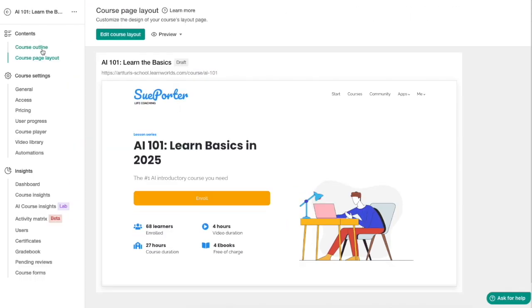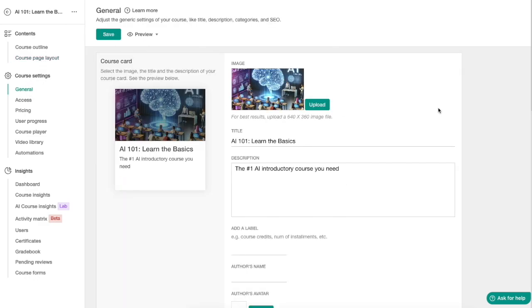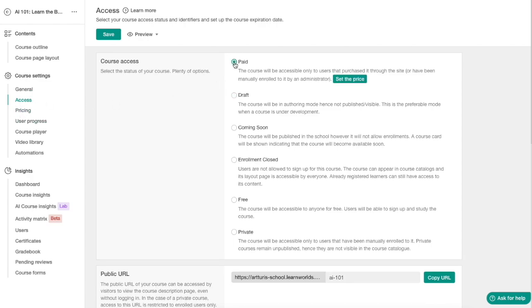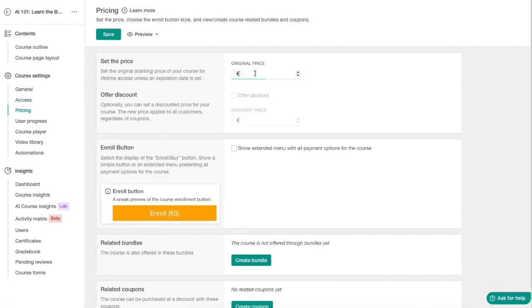And now we've only considered the course outline and the course landing page layout. And then we can go to these general settings. You can change the things around that you initially thought were a good idea for your course name and title. You can change the access level here. So once you're ready to go live with your course, you can actually click on, for example, paid and set the price. And then you can do, let's say, 200 euros, for example.